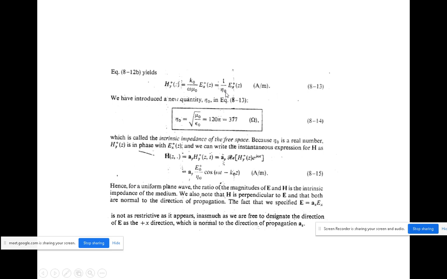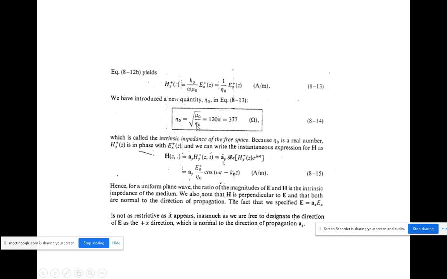So further, k naught by omega mu naught ஐ 1 by eta naught எடுத்துக்கிறீங்க. Here we are going to introduce a new quantity eta naught in the place of omega mu naught by k naught. So eta naught is nothing but omega mu naught by k naught. இதை இப்படி எழுதலாம். Omega can be replaced by mu epsilon naught, this epsilon naught is nothing but omega by k.